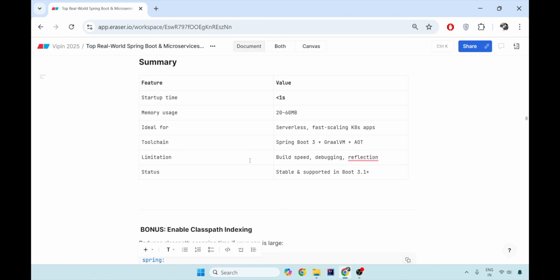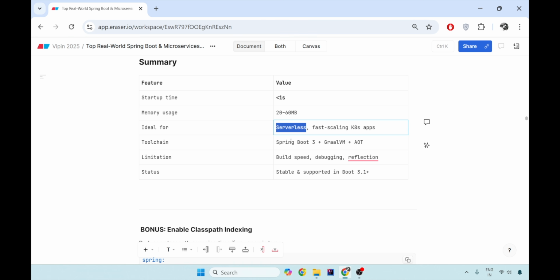So to summarize, if you use GraalVM with AOT and native image, then your startup time is less than 1 second, which is a good feature for serverless architecture. The memory usage is reduced a lot. Only 60 MB of RAM will be used, not more than that. It's ideal for serverless architecture toolchain.